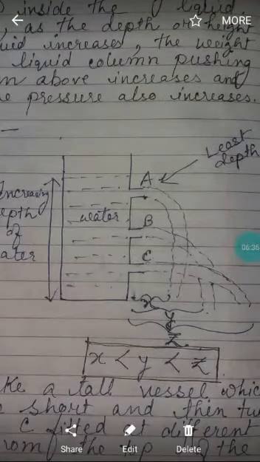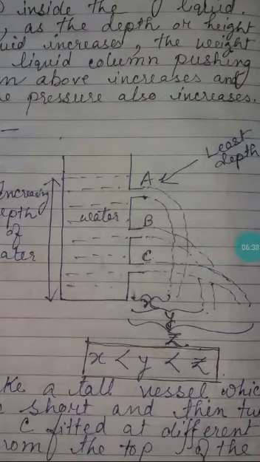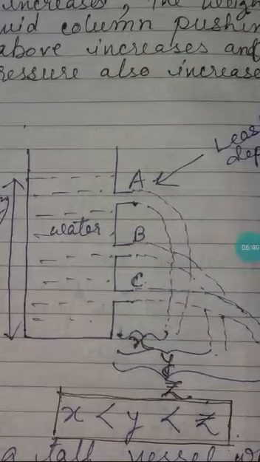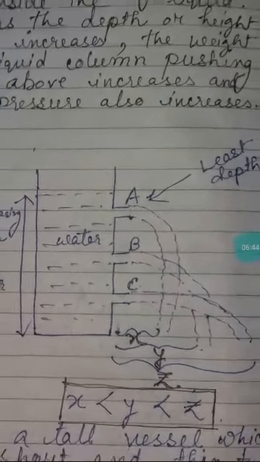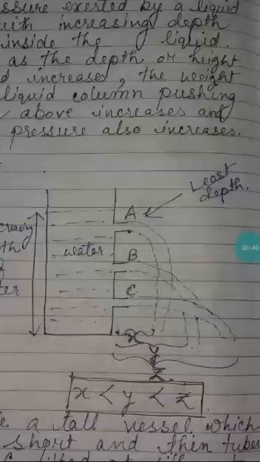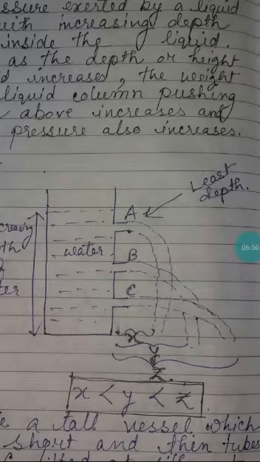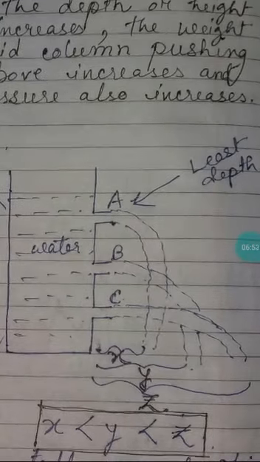See students, here it is shown that the water from tube A covers the smallest distance. Let us call it x. It is very much near to the base of the vessel. Then the water from B goes a little farther than that of A. Then C goes the furthest.